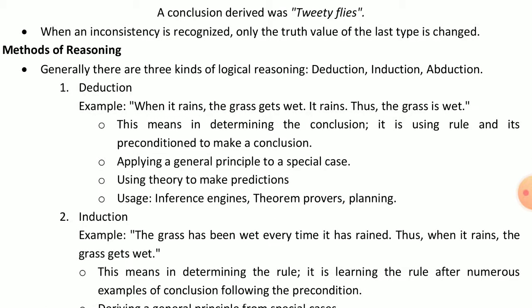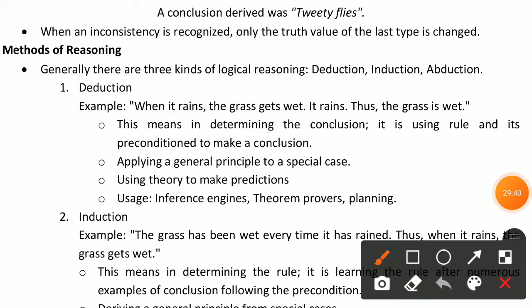And then I started the topic methods of reasoning. Here three different methods are given. First is deduction, second is induction, and third is abduction. In these three methods of reasoning, first we take the example and then the explanations are given, and uses are also given for when we can use each type of reasoning.